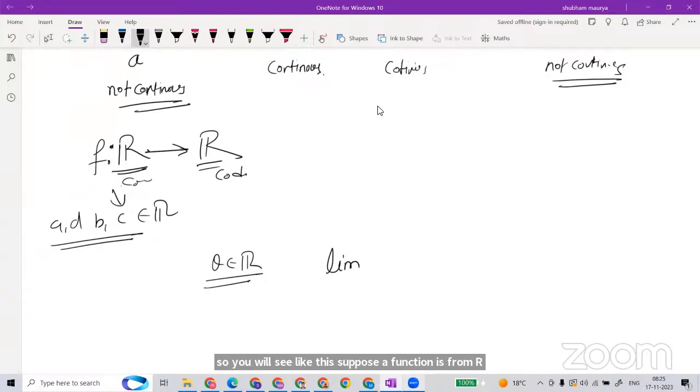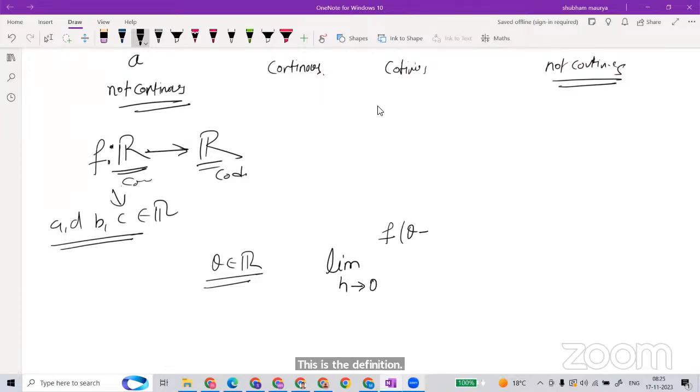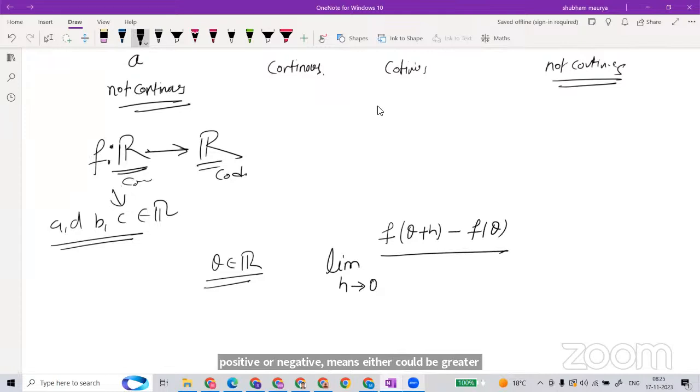The function is differentiable at theta means: the limit as h goes to 0 of f of theta plus a small increment h, minus the exact value f of theta, divided by h. This increment could be positive or negative, meaning either greater than theta or less than theta.